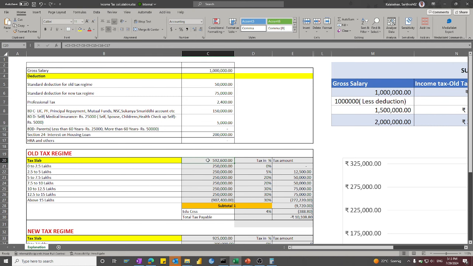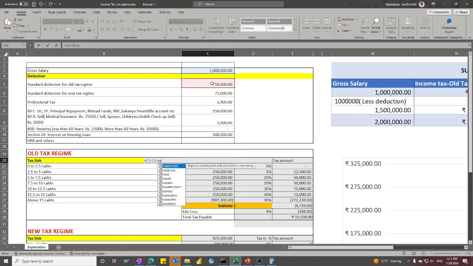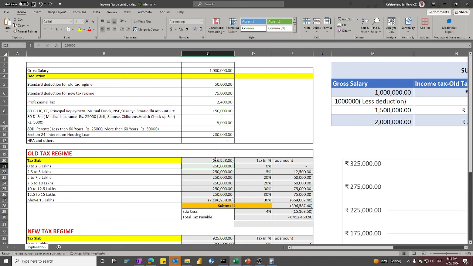In the old tax regime, before we enter into the below tax slabs, you have to have the taxable income. What is taxable income? Taxable income is nothing but gross salary minus the standard deduction of the old tax regime, that is 50,000, and the sum of the remaining deduction components. So you have to put in these numbers. Here we can see C3 minus C5.